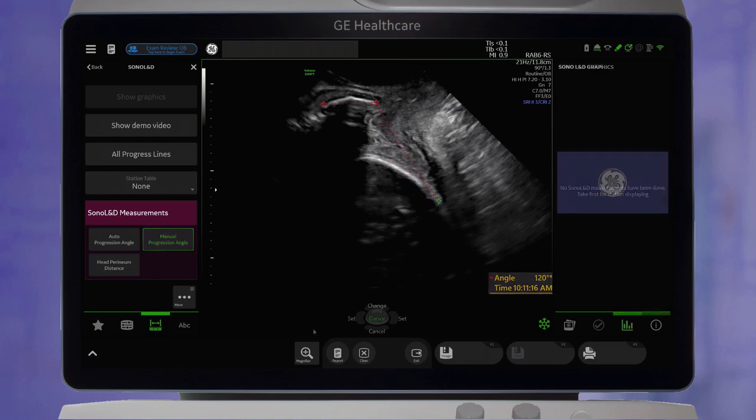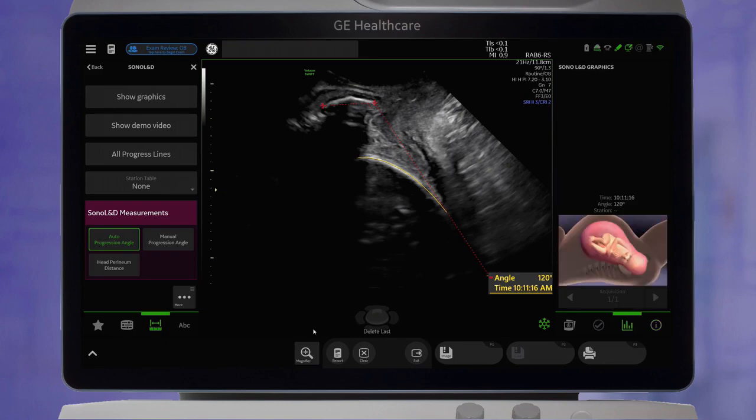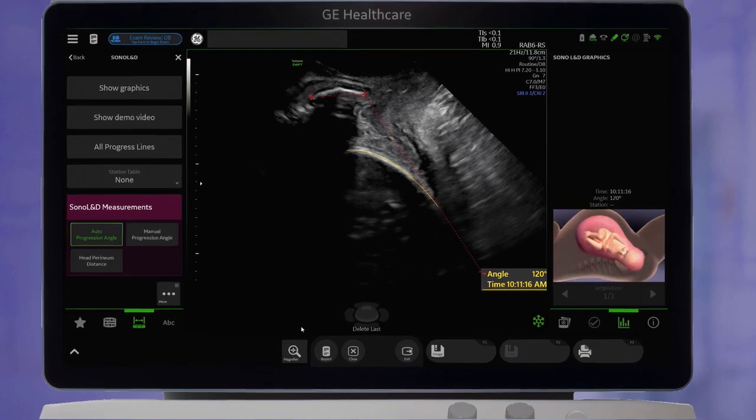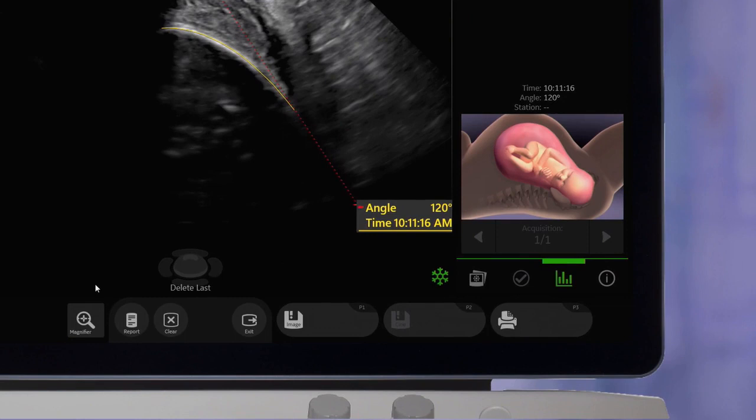The auto measurement can help find these landmarks automatically, allowing the clinician to still edit as needed. Select Set at the end to confirm, and see the measured angle along with the timestamp of the measurement.